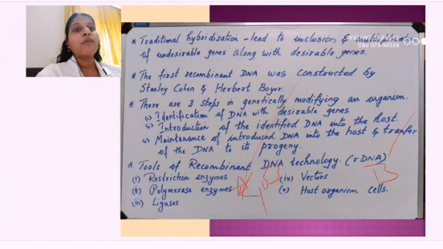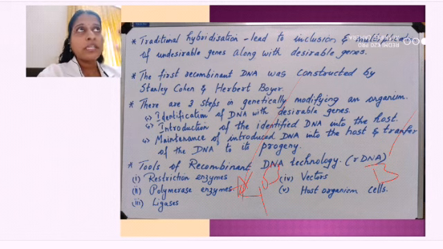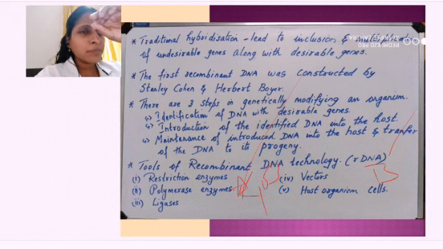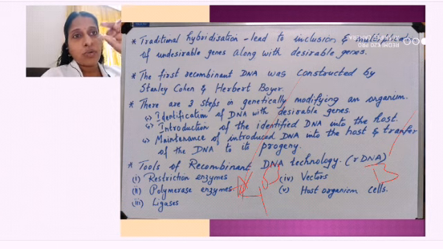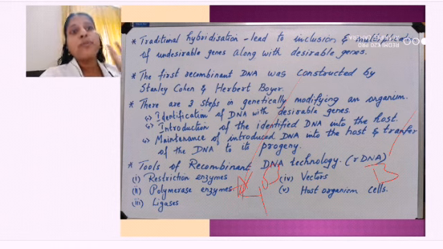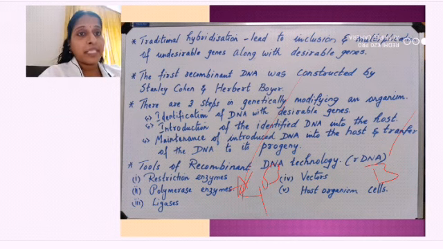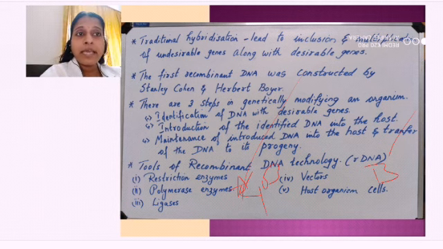But with the help of modern biotechnology, not the traditional hybridization, which is what I dealt with just now, what can we do? We can just remove that segment, the gene which is coding for that poison. If you remove it, then automatically what will happen? The one I am going to get will be only high yielding and disease resistant. Only the desirable genes will be expressed. The undesirable genes will be eliminated by cutting and pasting. So that is the advantage of genetic engineering over traditional hybridization.